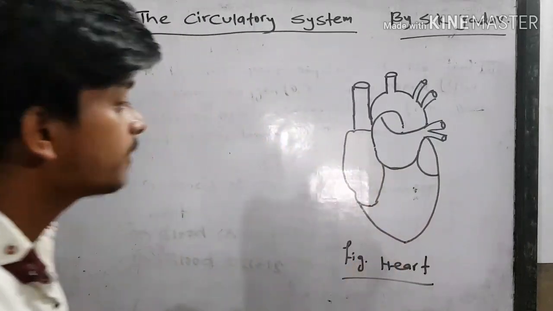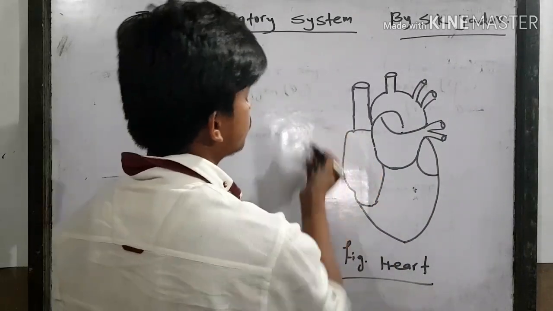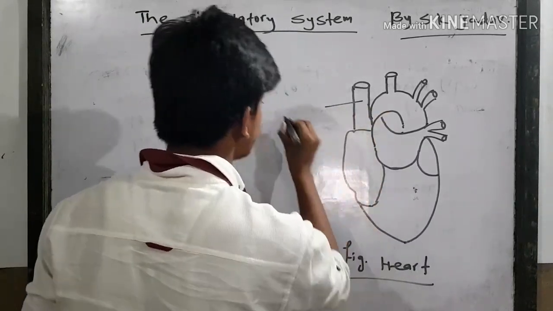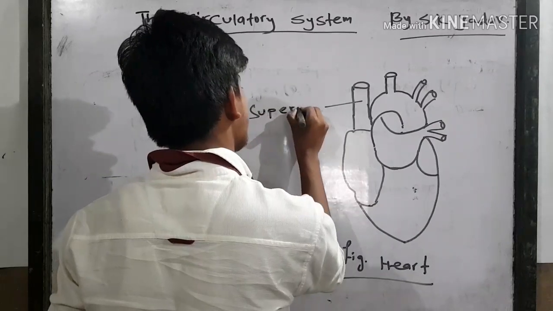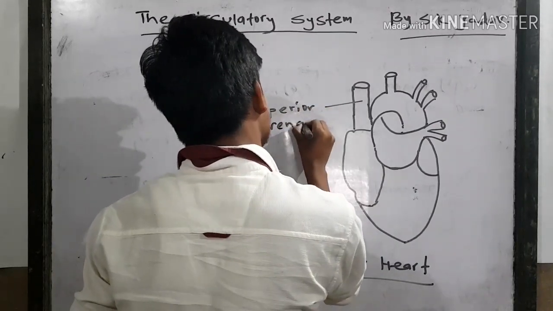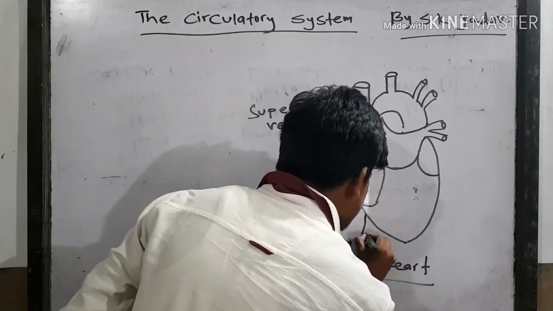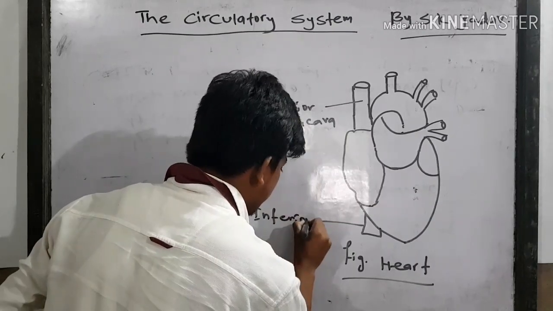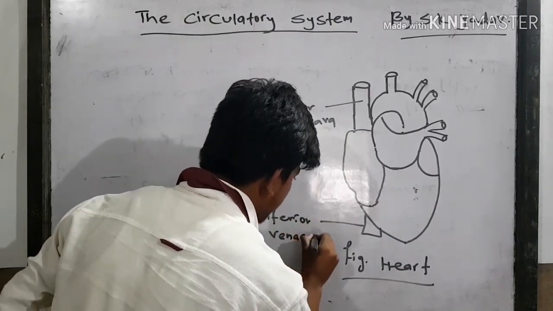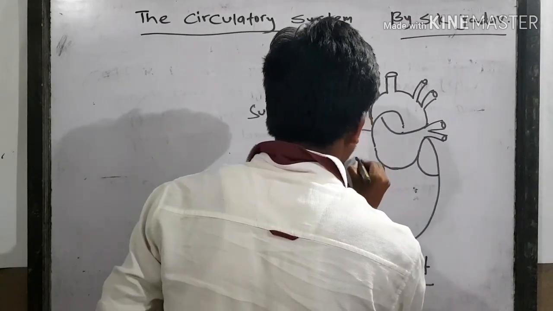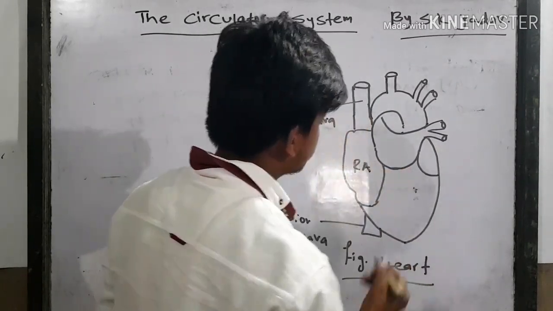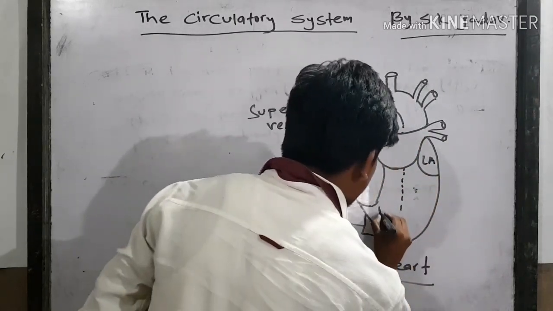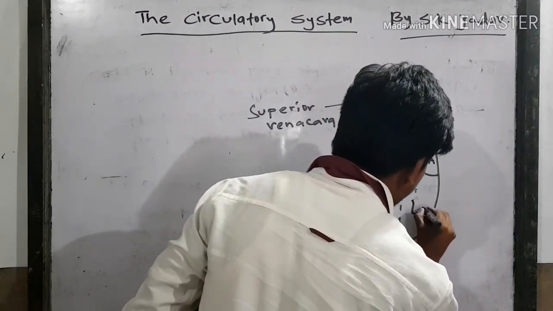So here is our heart. This is the external surface of the heart. I am marking it now. This is the superior vena cava, inferior vena cava, this is the right auricle, left auricle, right ventricle, and this is the left ventricle.